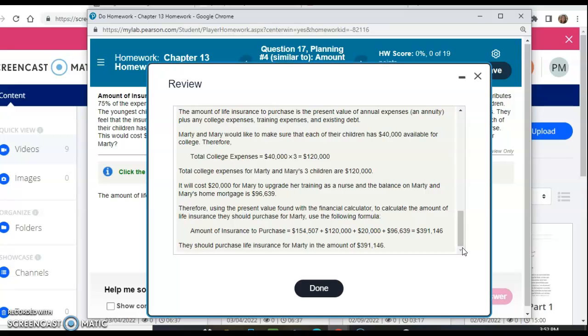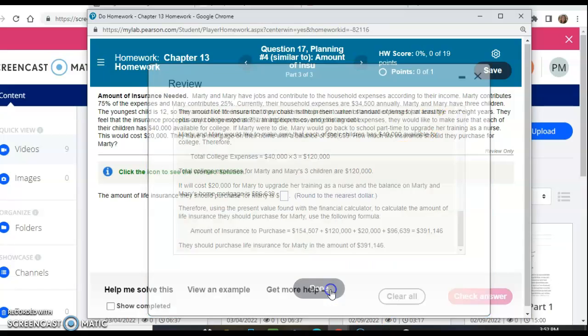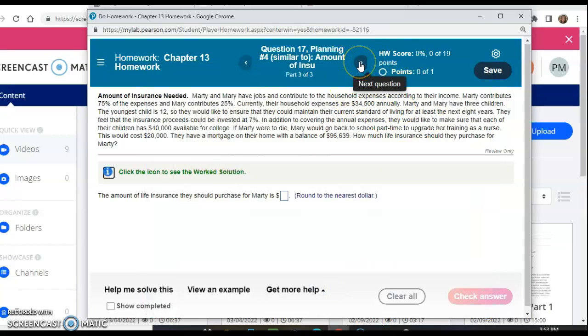96,639. Therefore, using the present value found with the financial calculator to calculate the amount of life insurance they should purchase for Marty, use the following formula. Amount of insurance to purchase, which we calculated up above, 154,507 plus 120,000 plus 20,000 plus 96,639. So it comes out to be 391,146. So that's what they should purchase. So if something were to happen to Marty, all those things are covered.